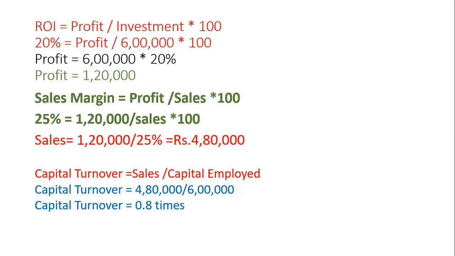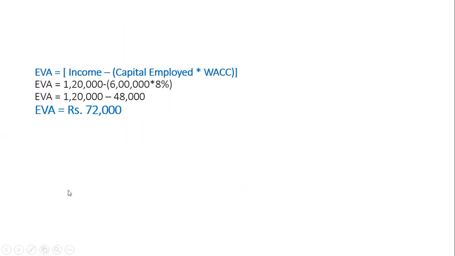Capital turnover is 0.8 times. So we have found the missing figures: the profit, the missing figure, we have determined the sales value, 4,80,000, and the capital turnover, 0.8 times. Now, the next step is EVA.